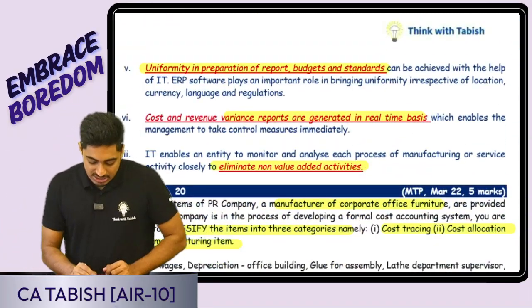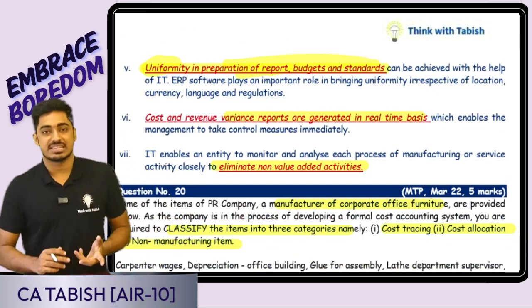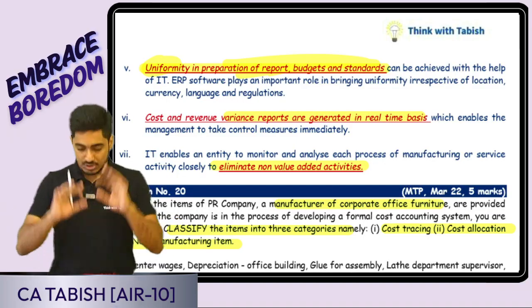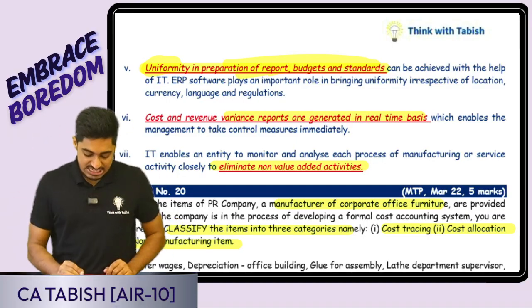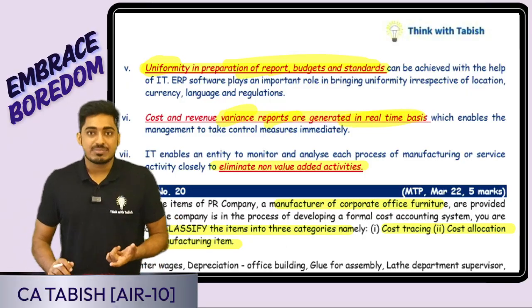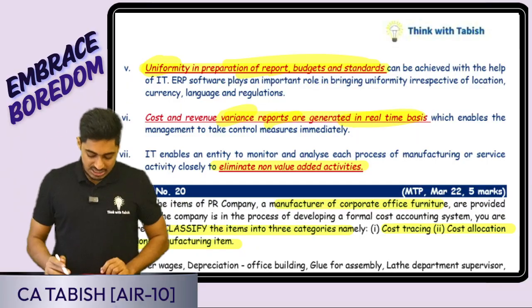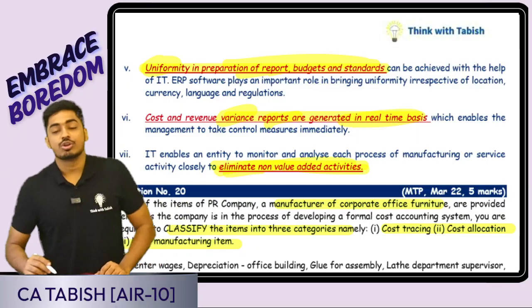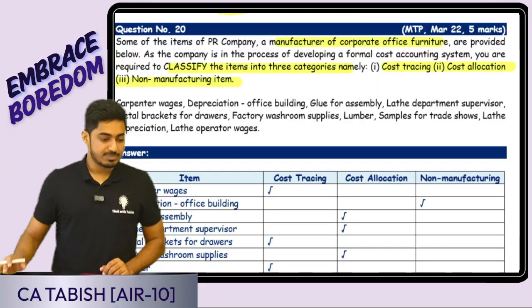Next thing is there will be uniformity in preparation of budgets, etc., because everything is happening through ERP. So a standard way of presentation is there. Variance reports, cost and revenue variances can be generated on a real-time basis. I need not wait because everything is there on ERP only, and it will help us to eliminate non-value added activities. Is this clear, everyone?